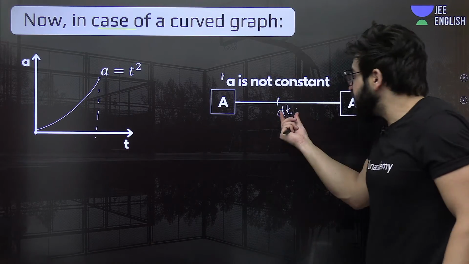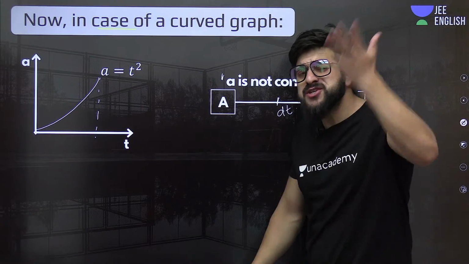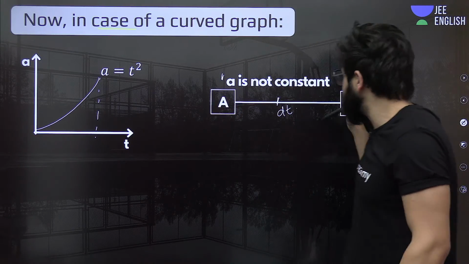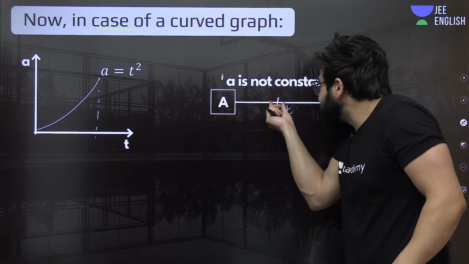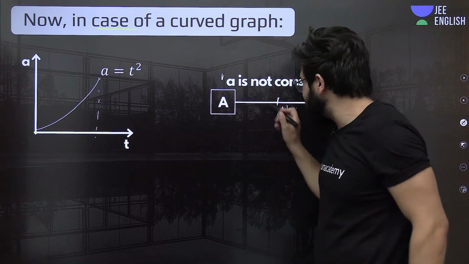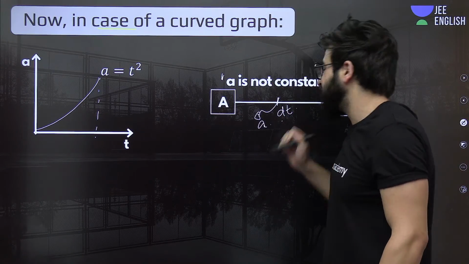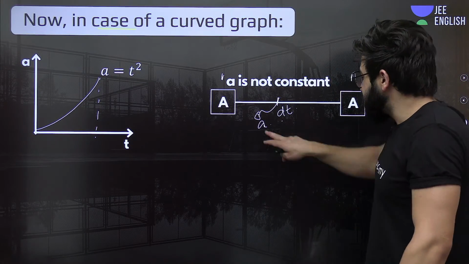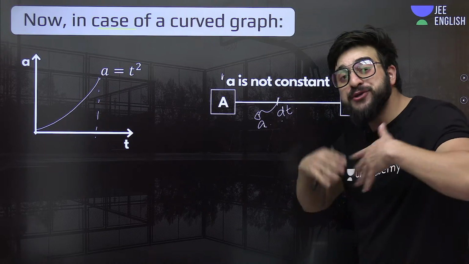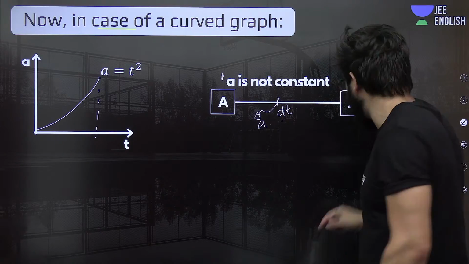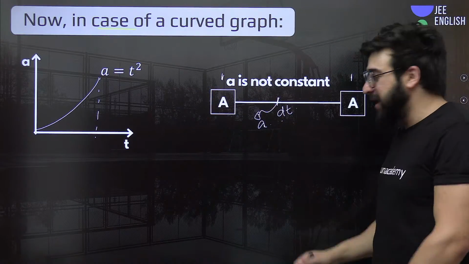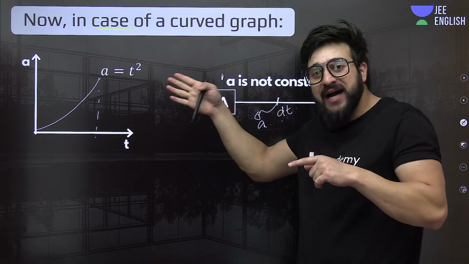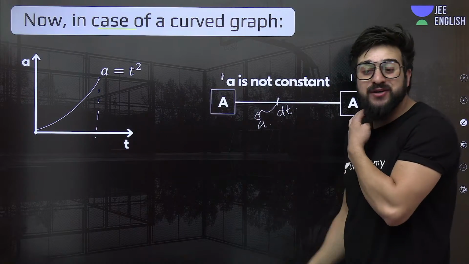At this very small time interval, how much will be the acceleration? From this point to this point, acceleration is changing. But at this very small time interval, can we say acceleration will be constant? 100%. For a very small interval, it is constant. So acceleration is constant. Now, can you tell me how much is the change in velocity? We can use the formula: acceleration into time gives us velocity.